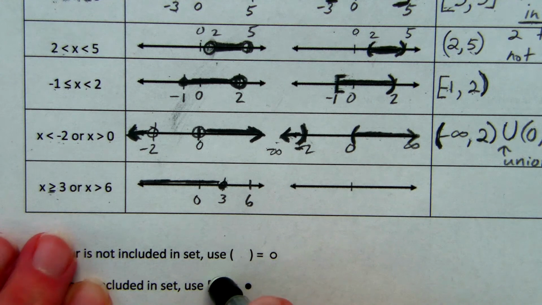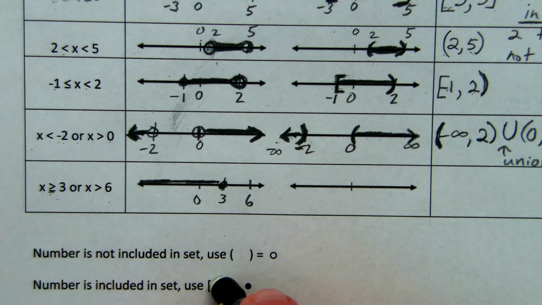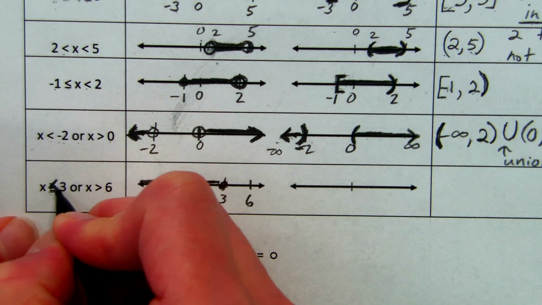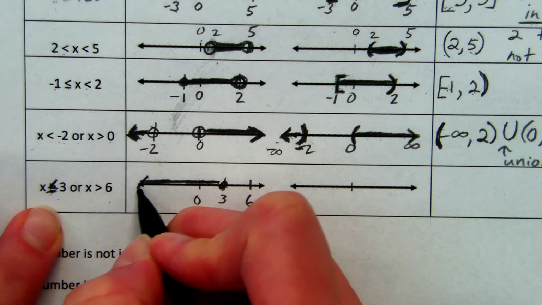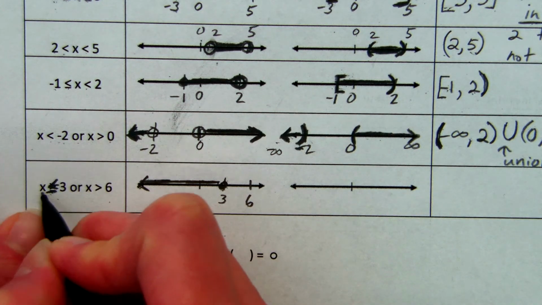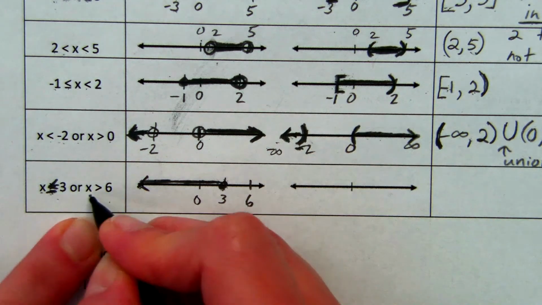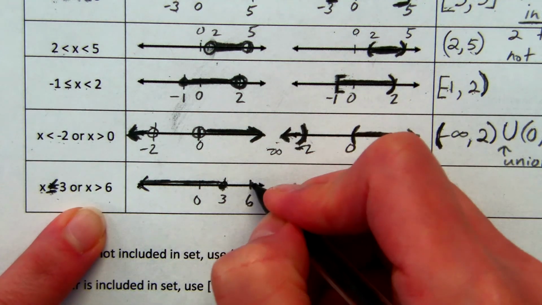Oh, I'm sorry, I think this is typed incorrectly. This should be a less than symbol, so let me flip that around. I was sitting there graphing it and then realized it looked funny. So this is supposed to be x is less than or equal to 3. Sorry about that. And then x is greater than 6, not including the 6.